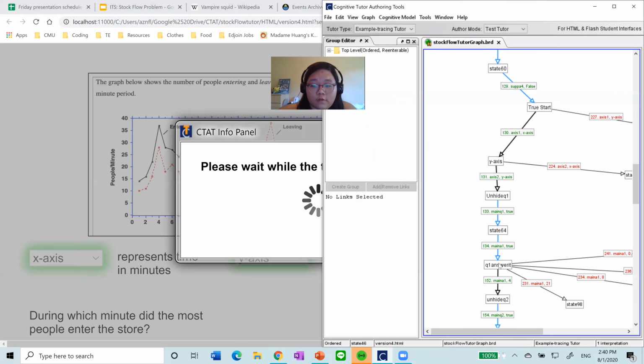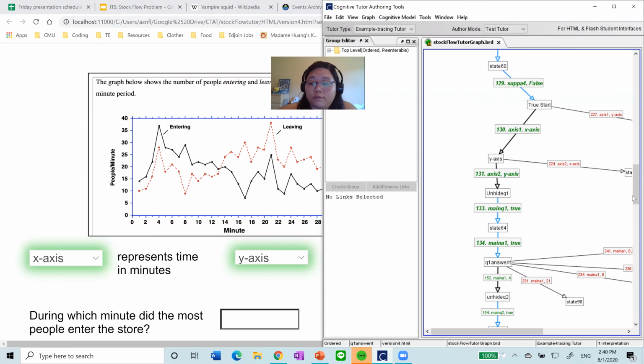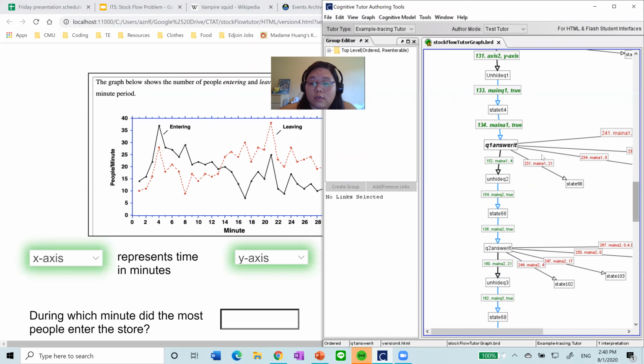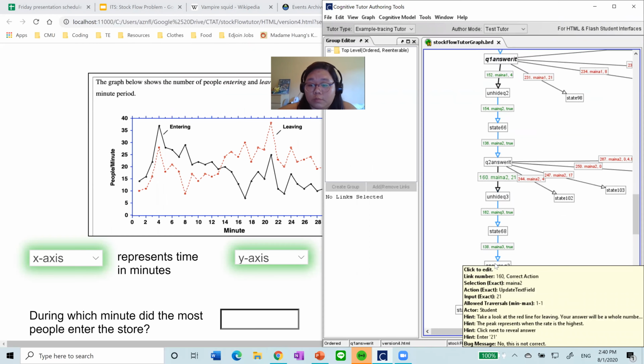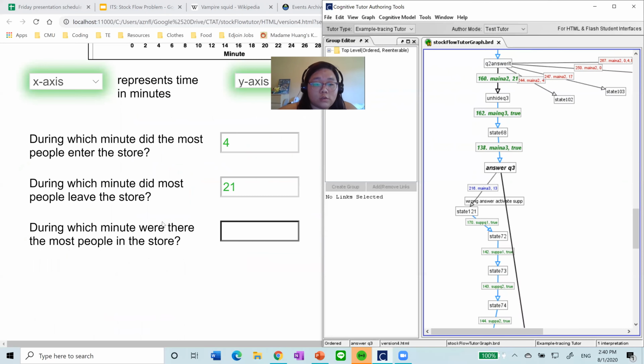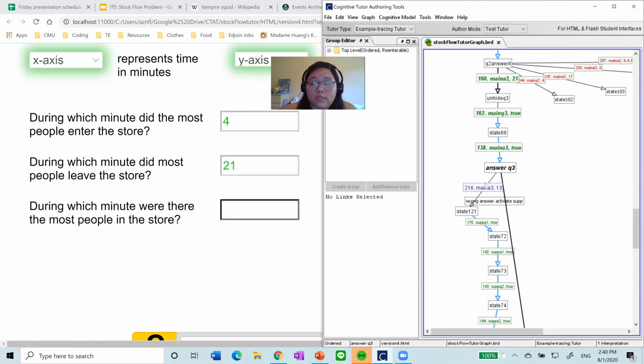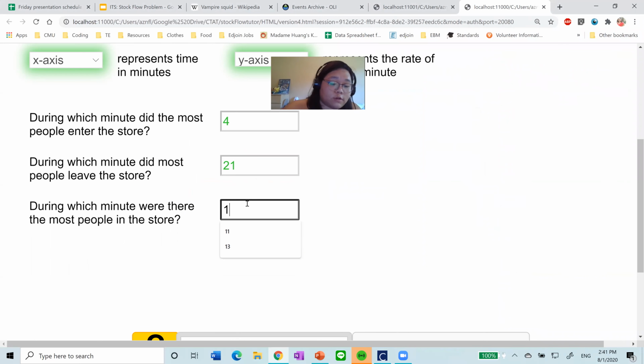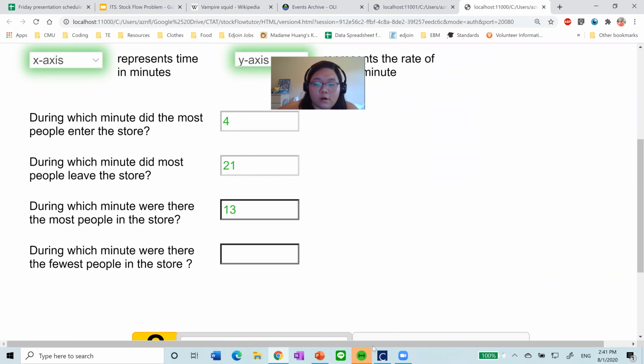In my behavior graph, you can see that we will give different feedback if they get the incorrect or the correct answer. This is the same all the way up to when you answer question 3. When we're answering question 3, we can either activate those supplemental questions that you saw in the demo, or we can make it so that we don't have to activate those questions. If I were to type in the correct answer right here, we skip over all of those supplemental questions.